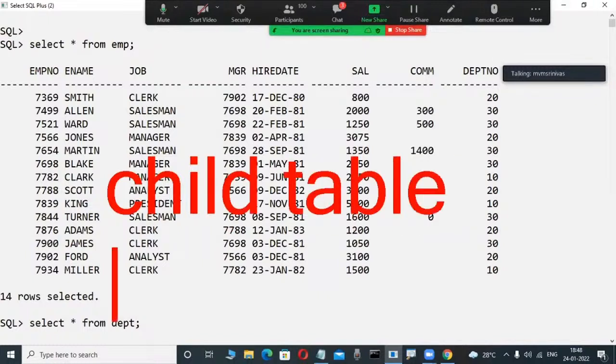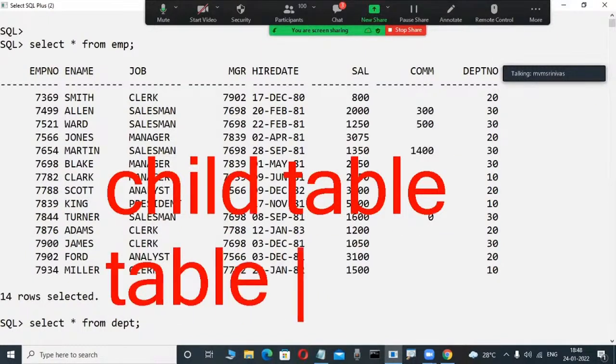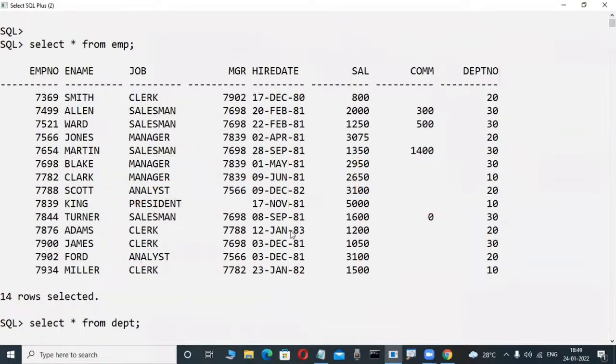Some fellows are asking in our class, Murali sir, you are telling only bookish knowledge: DEPT is a master, EMP is a child. Okay, Scott's, some tables are in Google also. How do you give the guarantee? Suppose I am a first time newcomer. How can I understand in a project or on the documentation side, this is a master, this is a child? There is a simple technique. Some tables only, not all the tables.